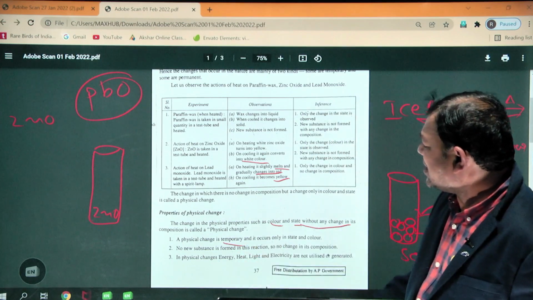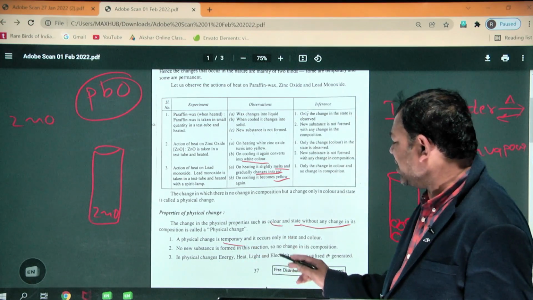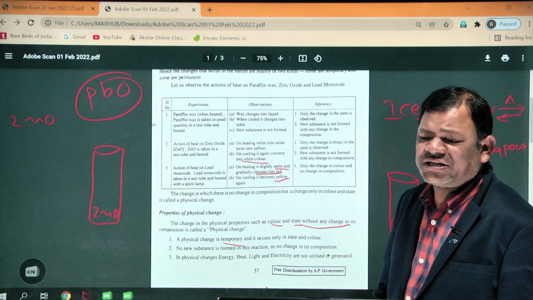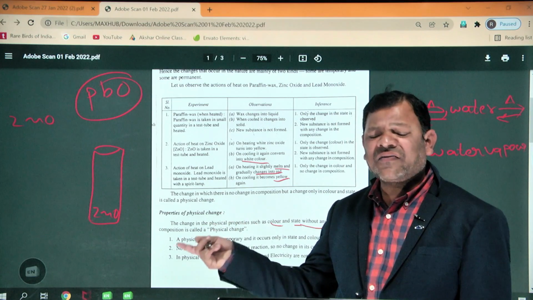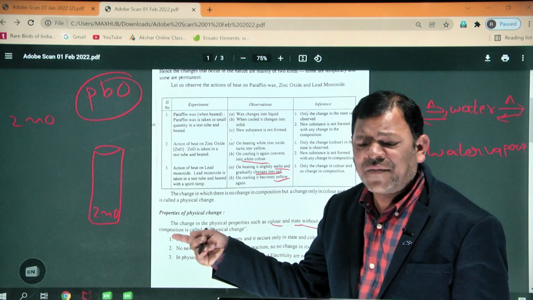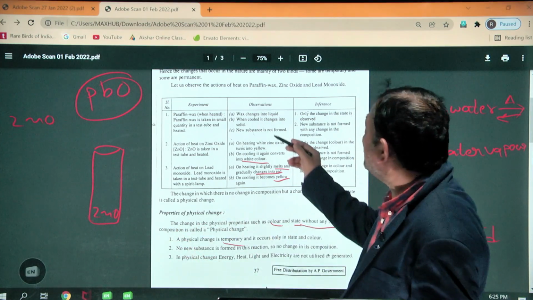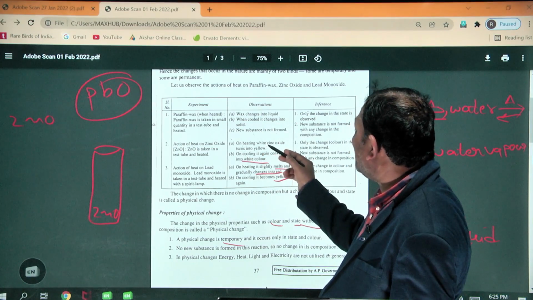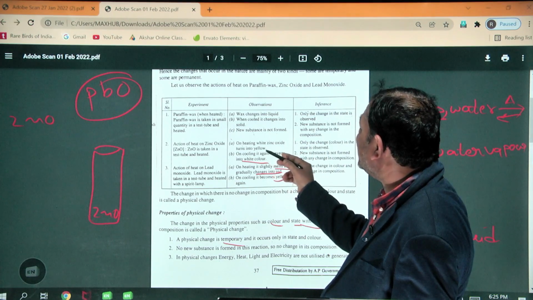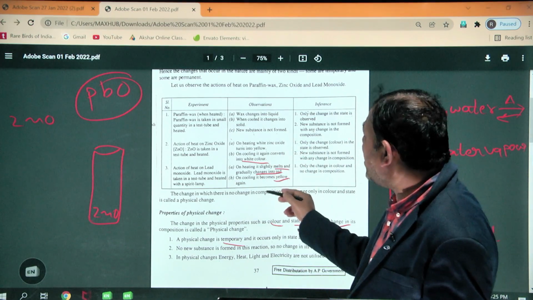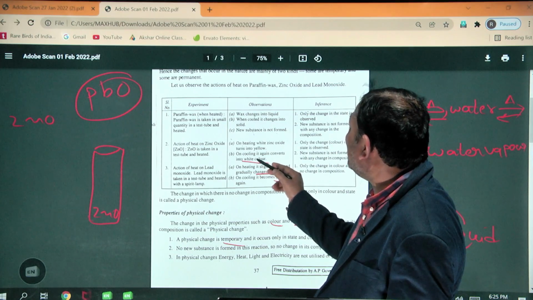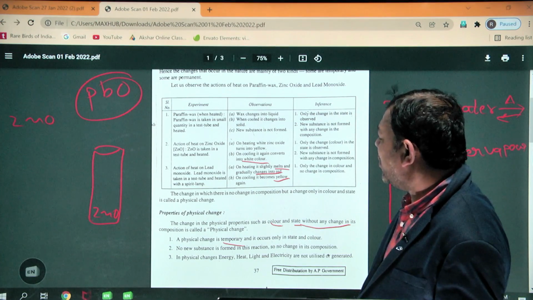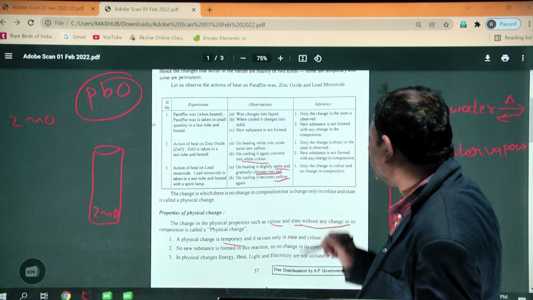The first point: physical change is a temporary change. It occurs only in state and color. Solid state changes into liquid, and liquid state changes into gas. Here you can see in zinc oxide, first it is white in color. When heat is applied, it is yellow in color. When it is cooled, this yellow color changes again into white. No new substances are formed.